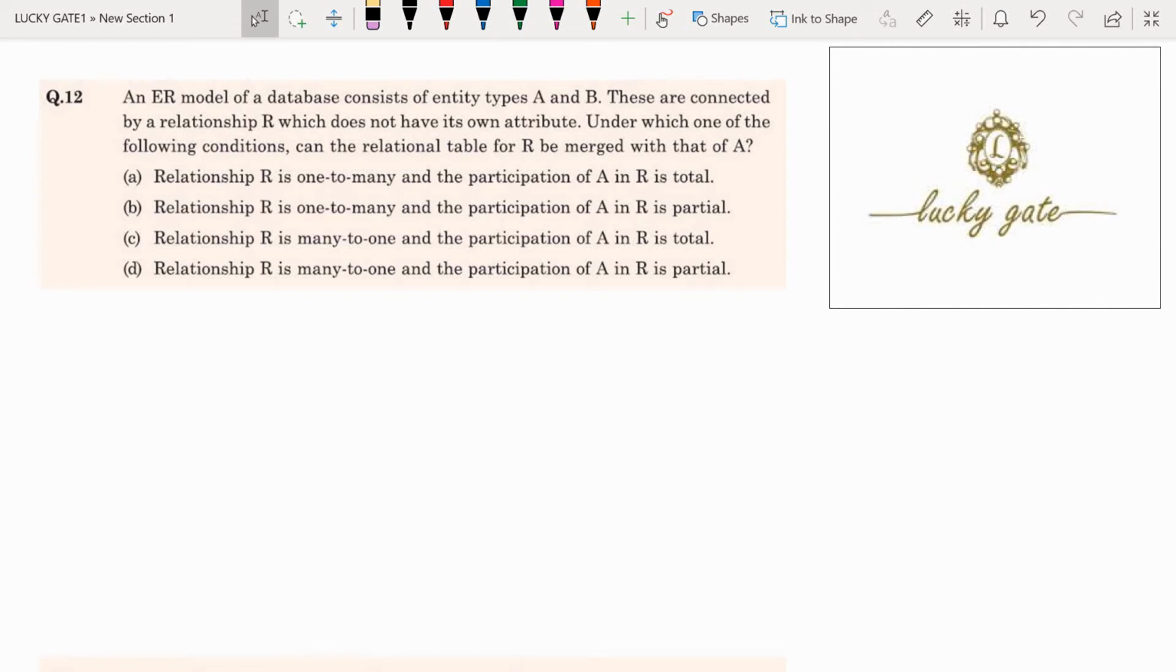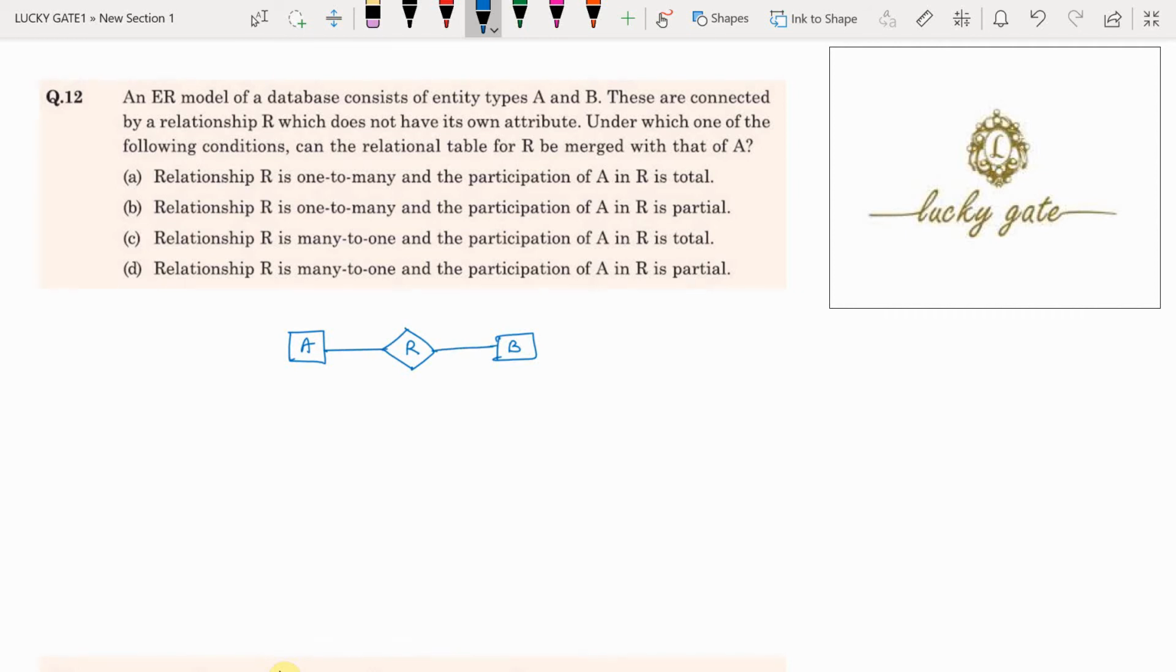It is a GATE 2017 question asked from the subject Database Management System for 1 mark. The question given is an ER model of a database consists of entity types A and B. These are connected by a relationship R, which does not have its own attributes.